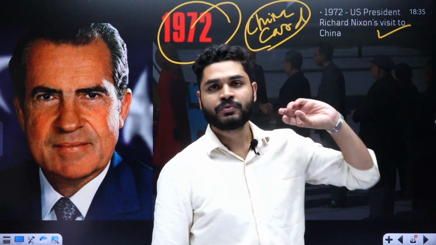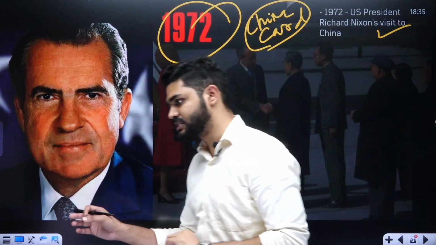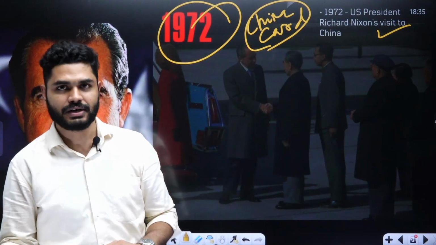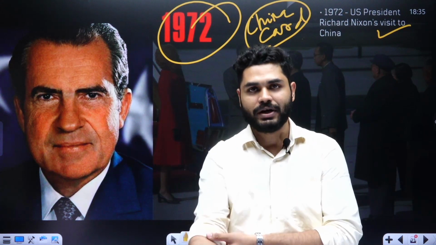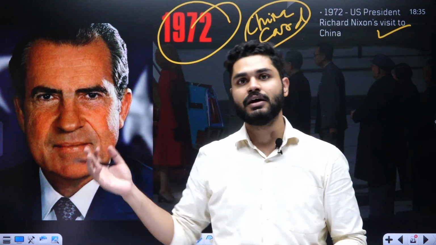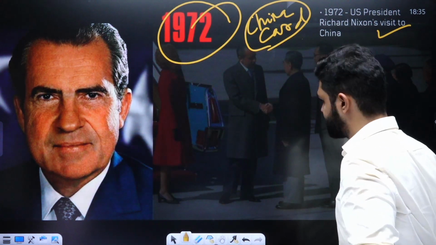but that now in 1972 USSR has started becoming quite weak, because 1992 is just around the corner after 2 decades, and they have been fighting for the last 3 decades. And in 1972, if one of the prominent supporters of USSR just went away and is meeting the rival country, the United States of America, then it was considered a big win on America's part.